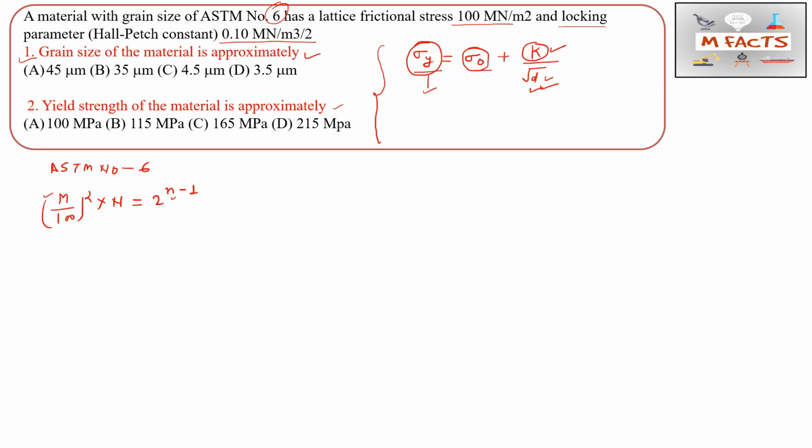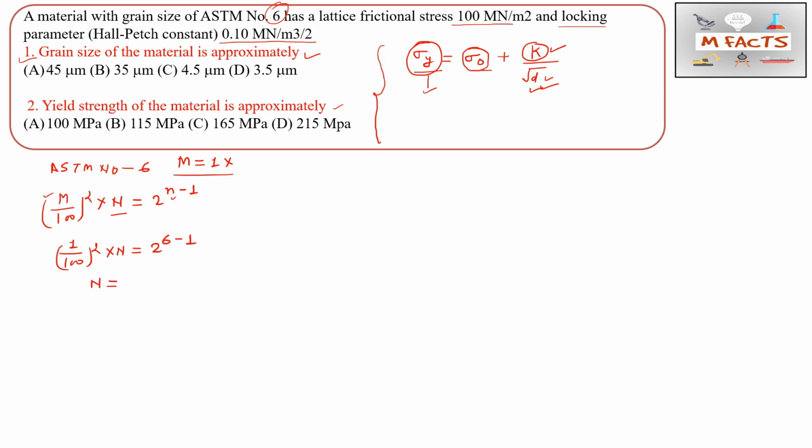In this case they did not give the magnification, that's why we will take 1x. Okay, so we will solve at 1x, and we need to find this N value. So how to find this N? So (1 by 100) whole square multiplied by N is equal to 2 to the power n minus 1. This small n is 6, that is given. So from here we will be able to find this N value.